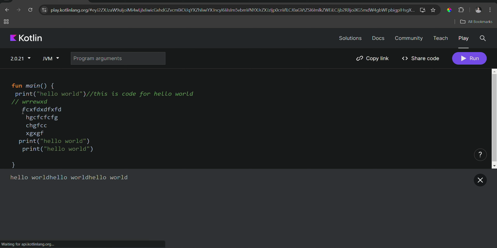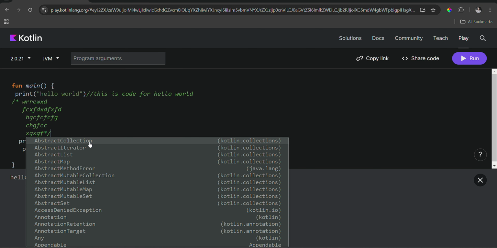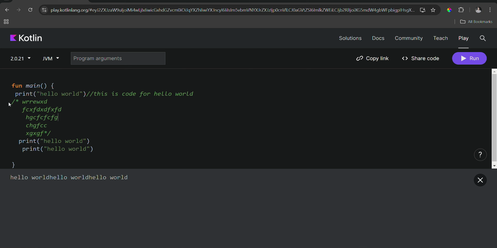But if there are multiple lines in your comment, it is a better approach to use slash with an asterisk and end with a star and a slash. Okay, so this is the basic syntax for a multiple line comment. Okay, so let me just summarize. This is the single line comment with a double slash. The compiler will ignore this line, and it is called a single line comment.